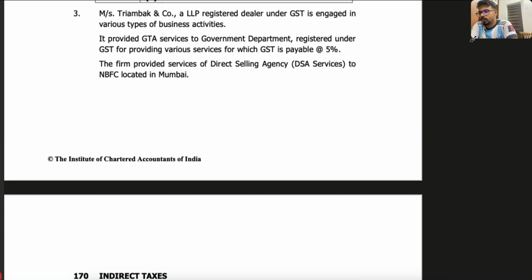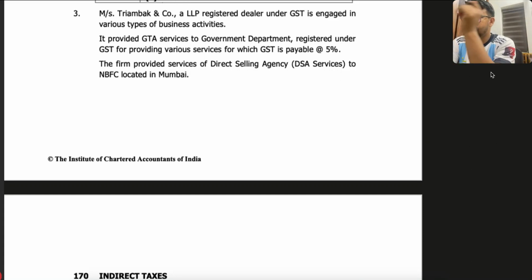Okay, so we are starting the second part, or continuing our discussion on the MCQs. So now we are trying the third question in this PDF. I'll be sharing the PDF link in the comment section, so you can download it and see.